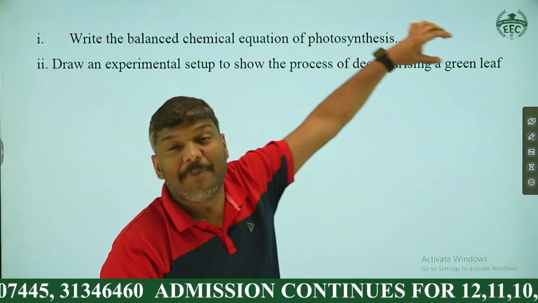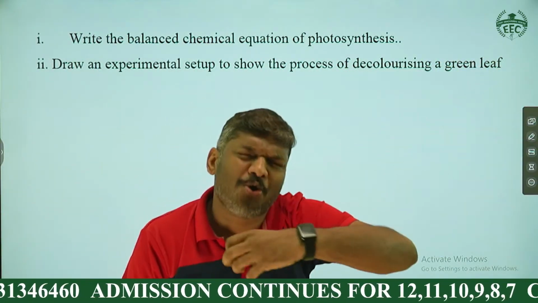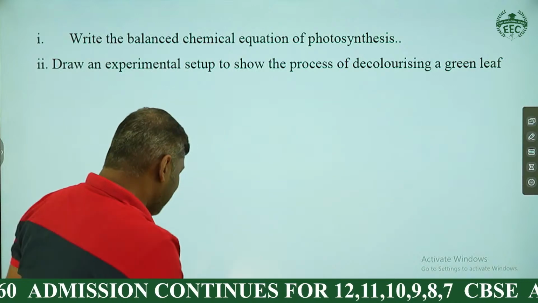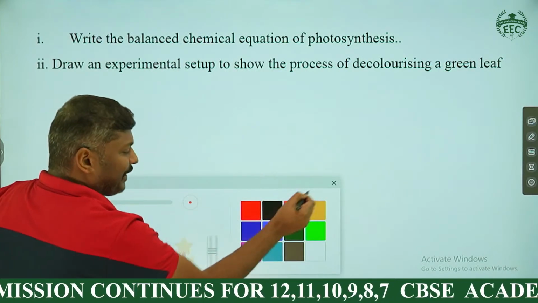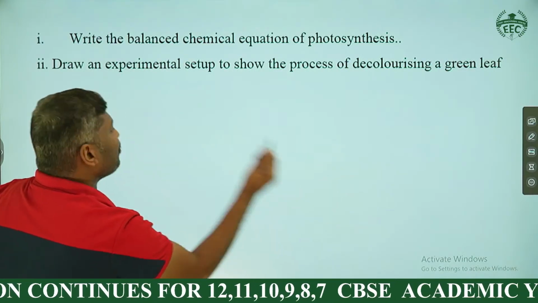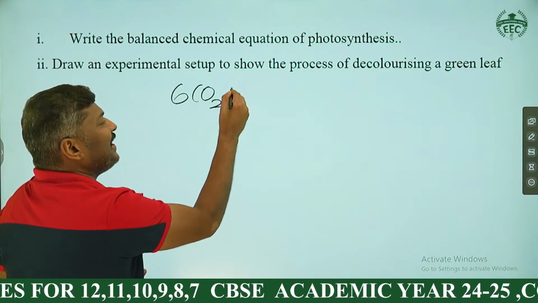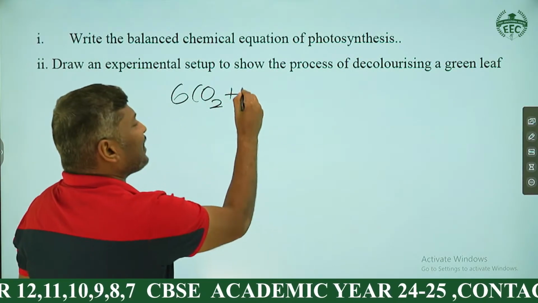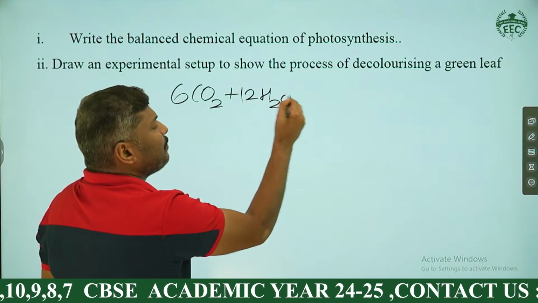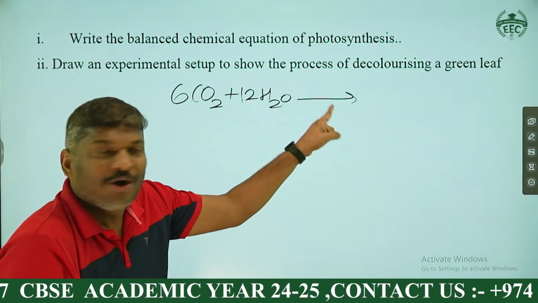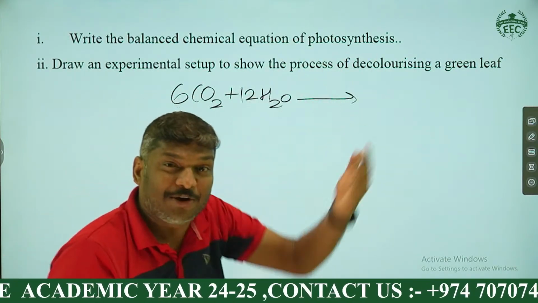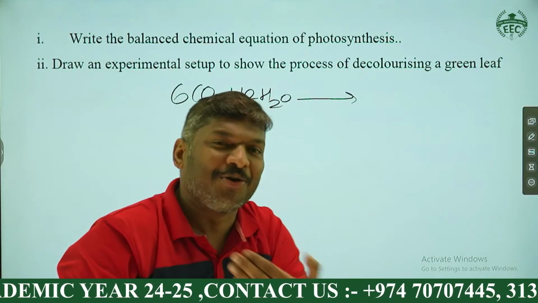Write the balanced chemical equation of photosynthesis. It's a common question, my dear students. It's not a difficult one. So without wasting time, we can write that question. Here you can see 6 carbon dioxide, and how many water molecules? There are 12 water molecules. And this arrow is very, very important, because above the arrow you have to write something, and below the arrow you have to write something.